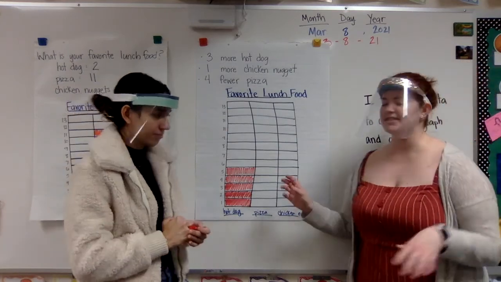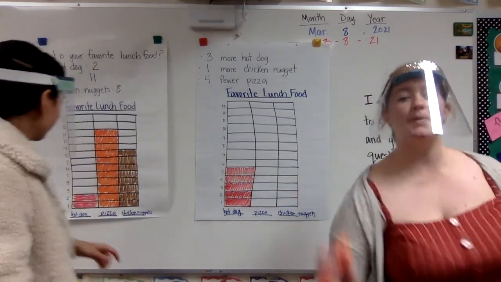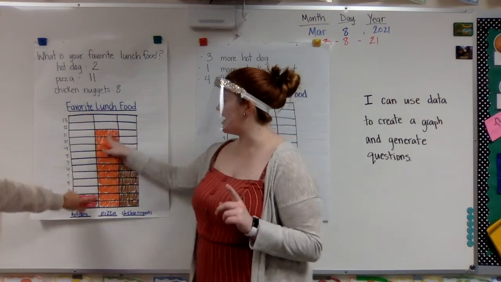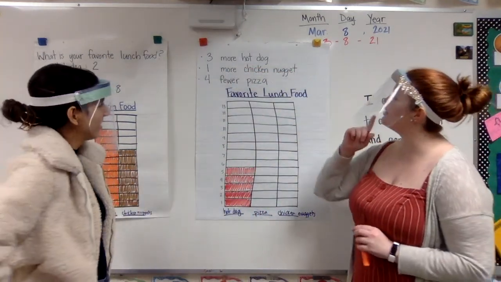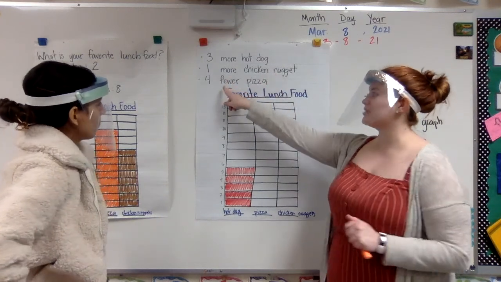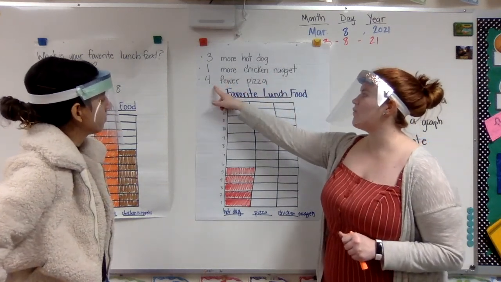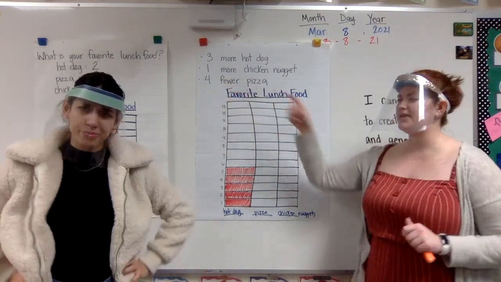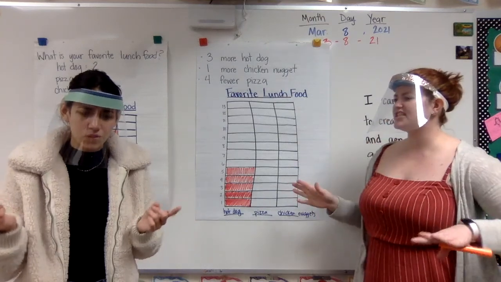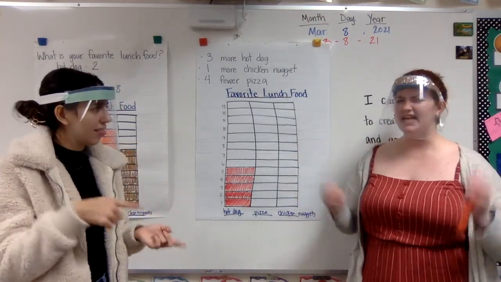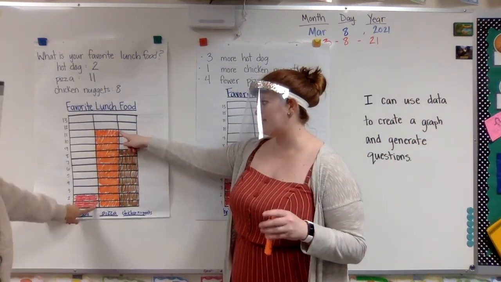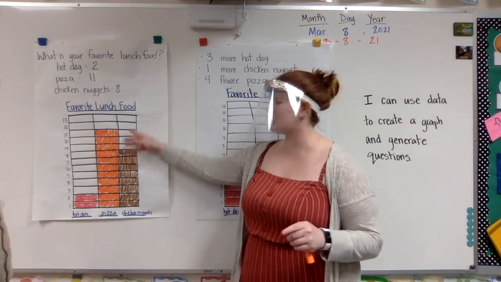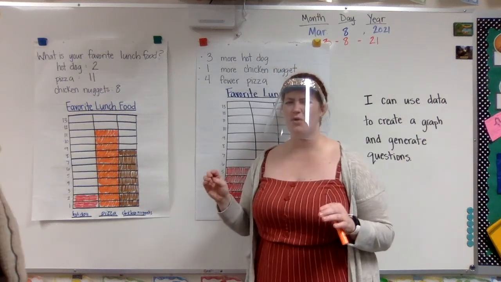It says pizza. Okay, let me go ahead and review. Before, we had 11 people vote for pizza. Oh, my goodness. Okay, let me see. Here, this one talks about pizza. It says four fewer pizza. Fewer is just another fancy way to say less than. So we had 11 people vote for pizza before, but now it's 4 less. So, I need to take 4 away.